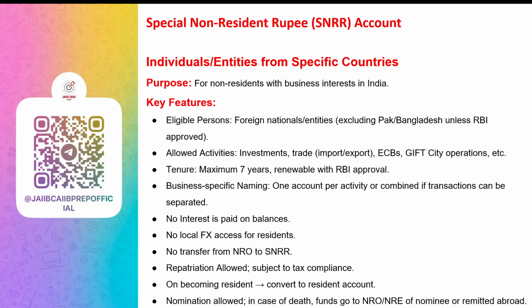Business specific naming. The account should be named after the business activity it is used for. For example, if the account is used for exports, it is called SNRR export transactions. The bank may allow one account per business type or a single account for multiple activities if transactions can be separated. Now we use this account to do business.